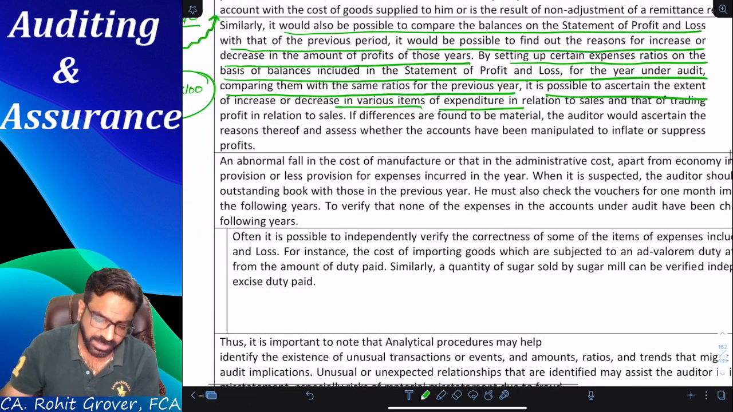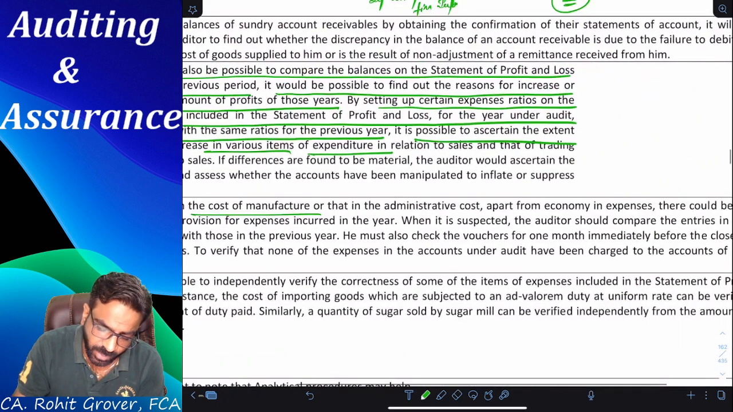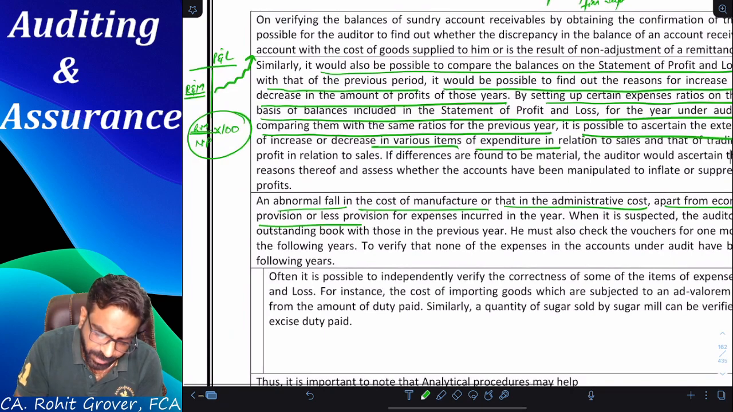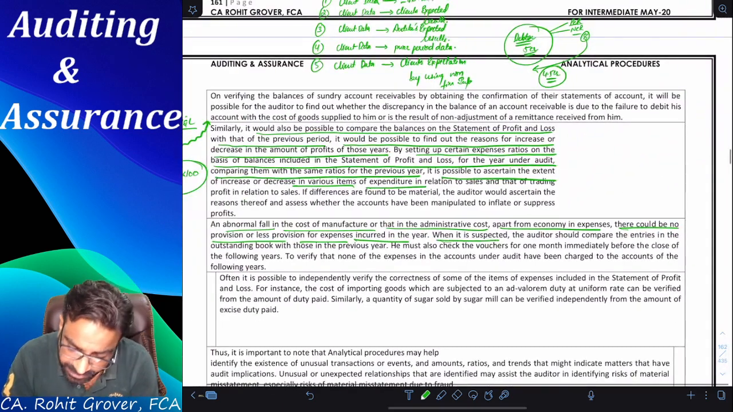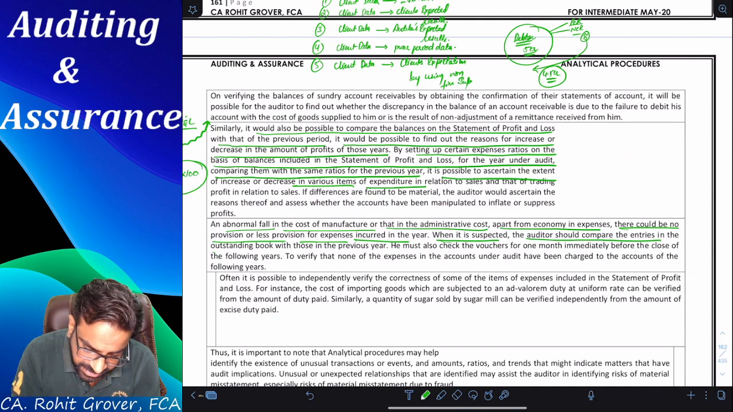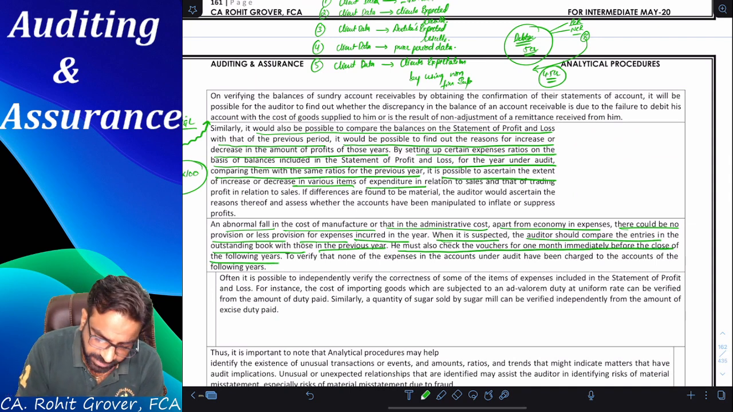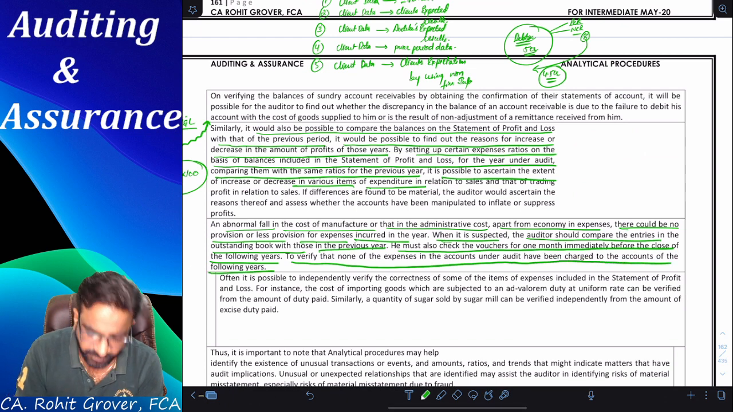Next example. An abnormal fall in the cost of manufacture or in the administrative cost, apart from the economy in the expenses, could mean there is no provision or less provision for expenses incurred in the year. When it is suspected, the auditor should compare the entries in the outstanding book with those in the previous year. He must also check the vouchers for 1 month immediately before the close of the following year to verify that none of the expenditure in the accounts under audit has been charged to accounts of the following years.